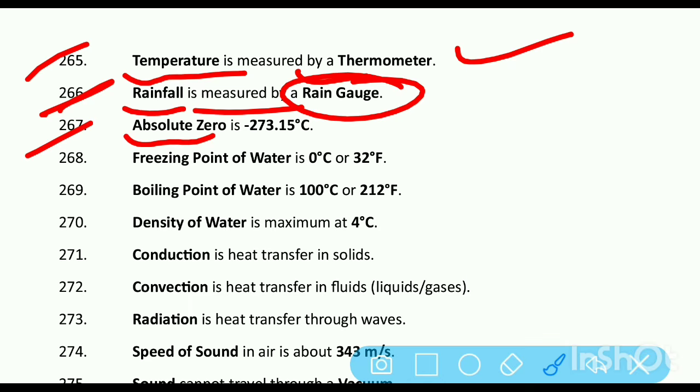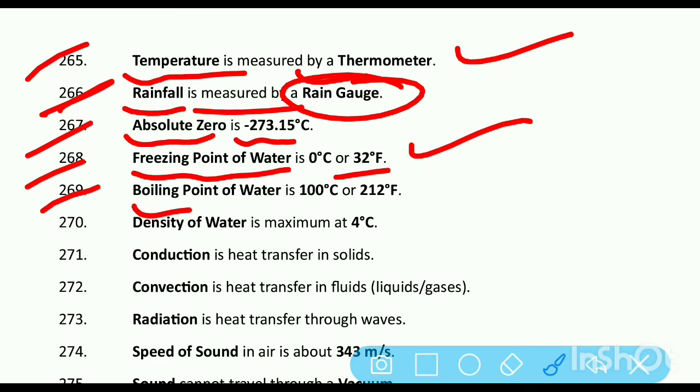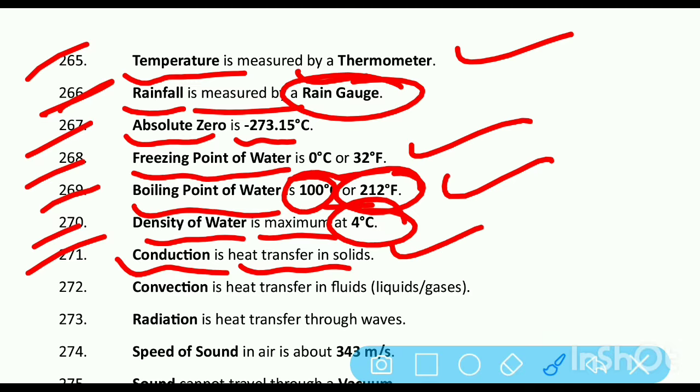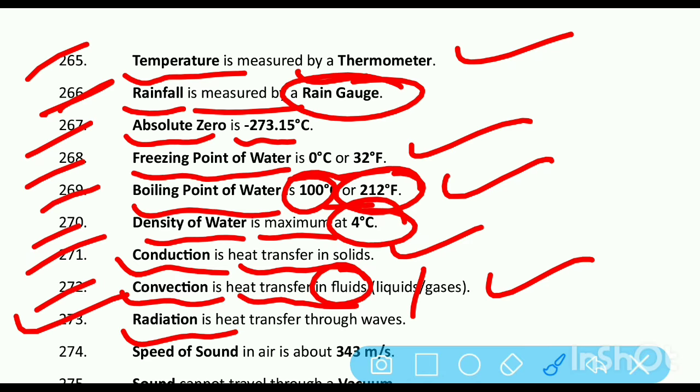Absolute zero is minus 273.15 degrees centigrade. Freezing point of water is 0 degrees centigrade or 32 degrees Fahrenheit. Boiling point of water is 100 degrees centigrade or 212 degrees Fahrenheit. Density of water is maximum at 4 degrees centigrade. Conduction is heat transfer in solids. Convection is heat transfer in fluids, liquids or gases. Radiation is heat transfer through waves.